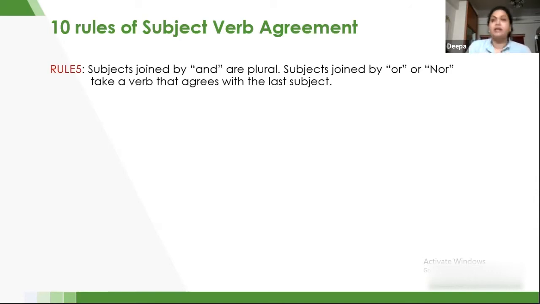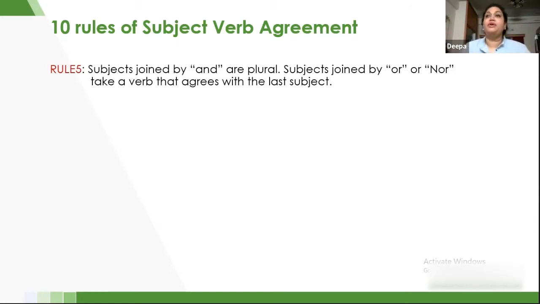If it is a singular noun, I use a singular verb. For example, Robin's friends or Sam is coming to the party. Robin's friends is a plural noun and Sam is a singular noun, but because the verb comes next to Sam, I am going to use a singular verb.